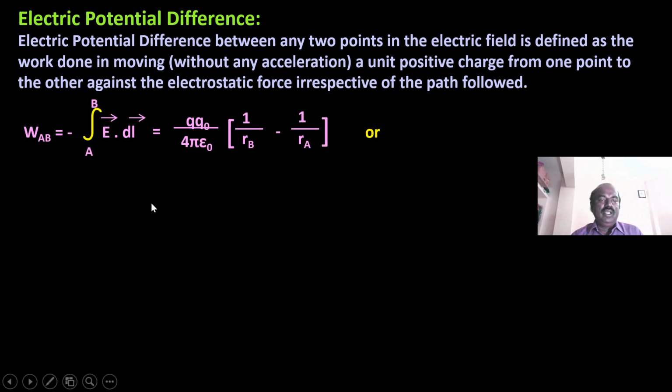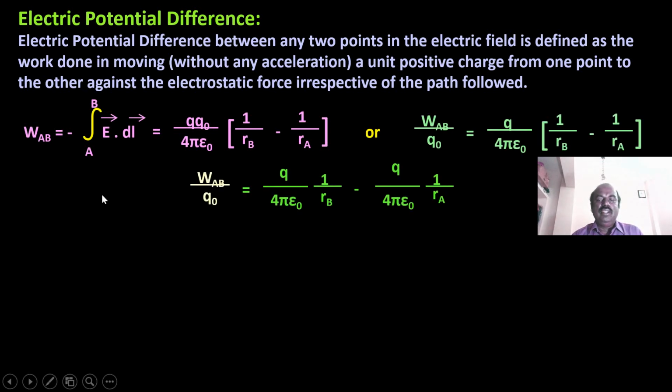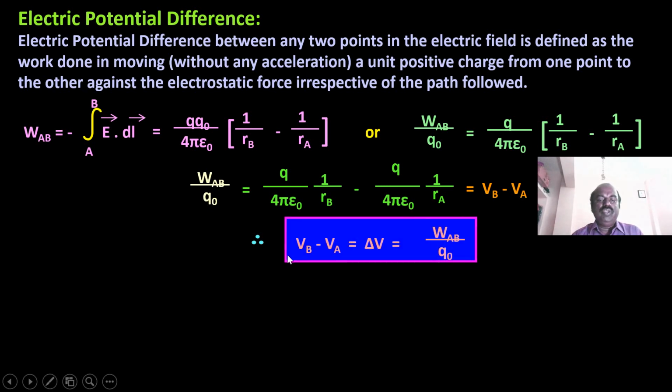The same method of solving can be used for the potential difference. Here A will not be at infinity but at a particular point. So we have the potential at point B minus the potential at point A, that is delta V, and the formula becomes W_AB by Q naught.